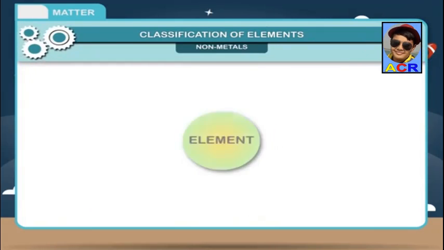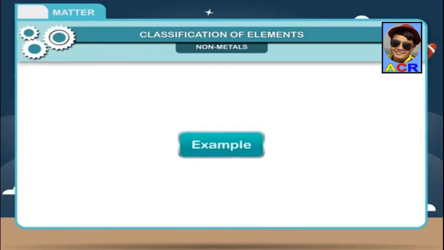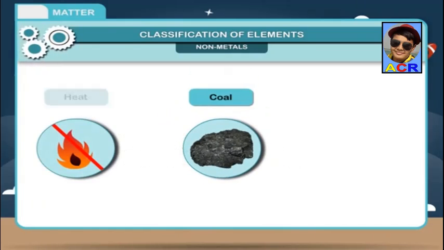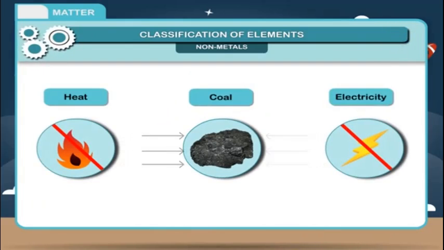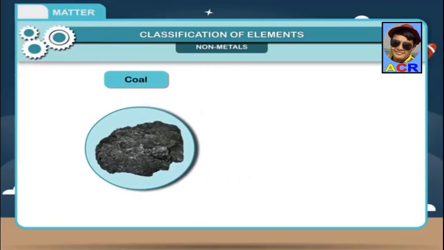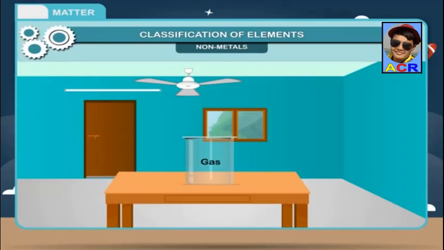Non-metals. An element can be called a non-metal if: 1. It has no luster and cannot be polished. Example: coal. 2. It is a bad conductor of heat and electricity. 3. It has a low melting point and boiling point. 4. It is neither malleable nor ductile. 5. It is generally a gas or soft solid at room temperature.